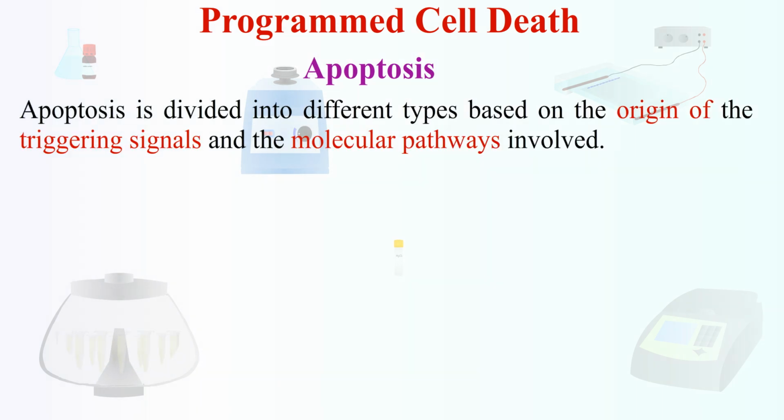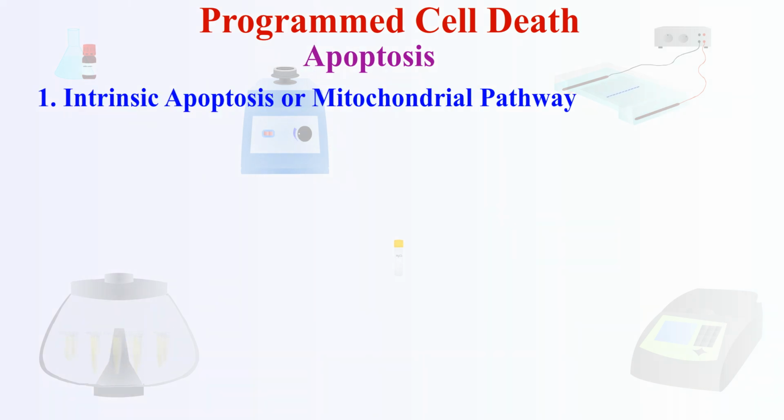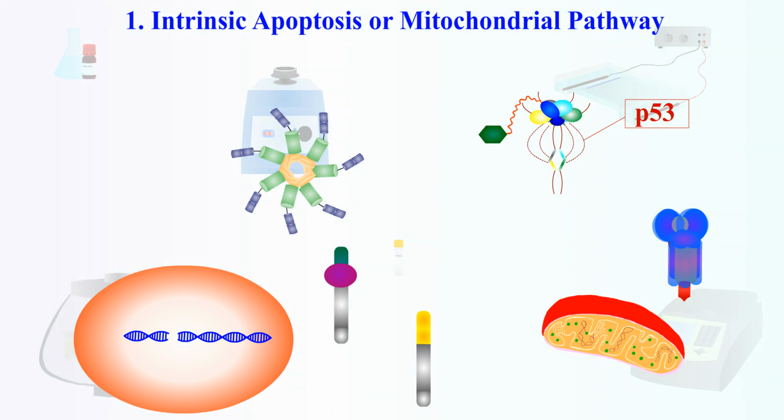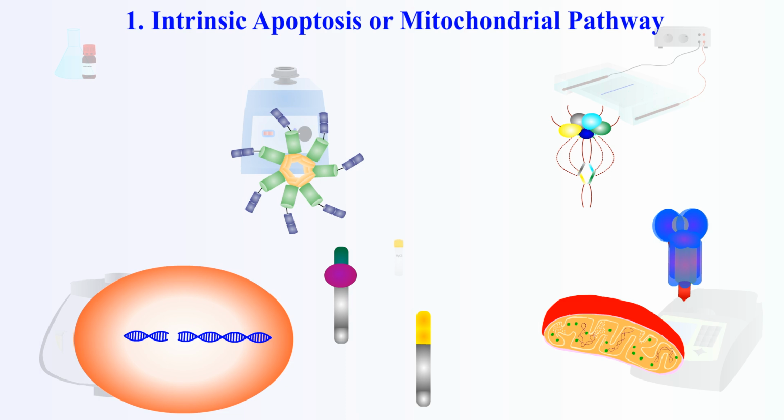Apoptosis is divided into different types based on the origin of the triggering signals and the molecular pathways involved. They are 1. Intrinsic apoptosis, or mitochondrial pathway. The pathway begins with cellular stress or damage. Let's talk from the point of p53 activation. Normally, p53 is found in the cells bound with MDM2 protein, which guides it to its gradual degradation. During DNA damage, p53 gets released from the MDM2.